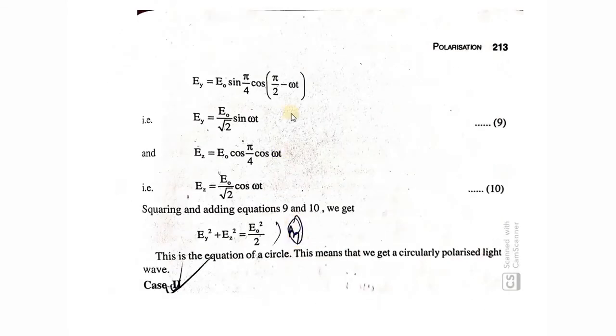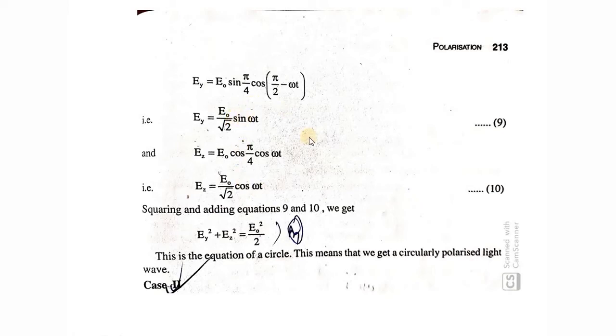So what happens? Our equation becomes Ey equal to, substituting for phi and theta, sin pi by 4 cos(pi by 2 minus omega t). And sin pi by 4 is sin 45 degrees, which is 1 by root 2. So I'll get E0 by root 2 cos(90 minus omega t), which is sin omega t. Similarly, Ez is equal to E0 cos pi by 4 cos omega t. Cos pi by 4 is again 1 by root 2, so I'll get E0 by root 2 cos omega t. Now we have got equations 9 and 10.